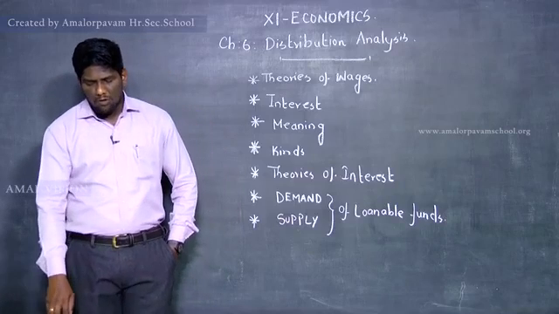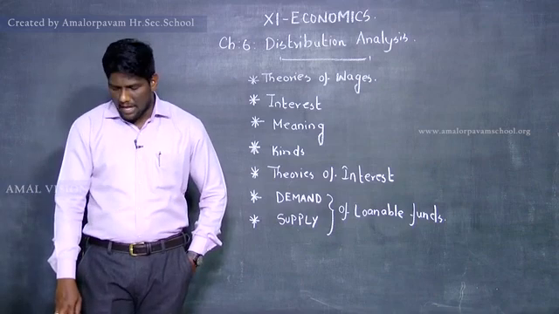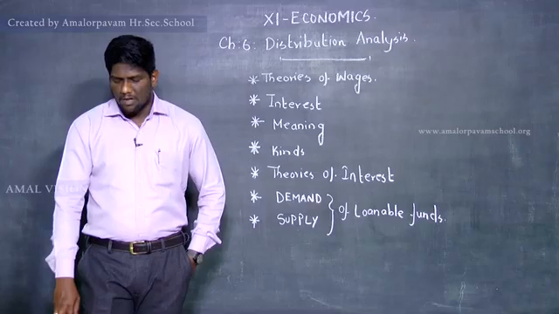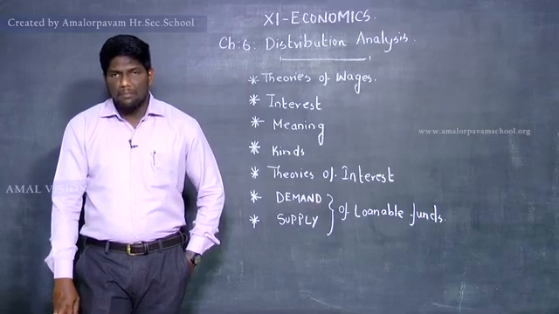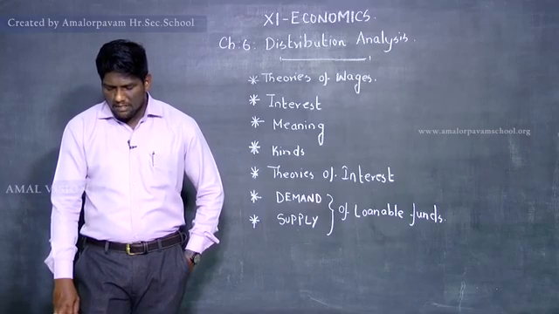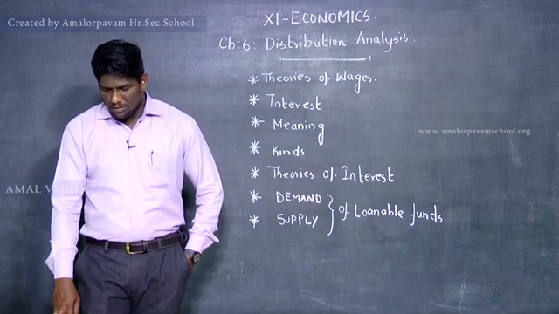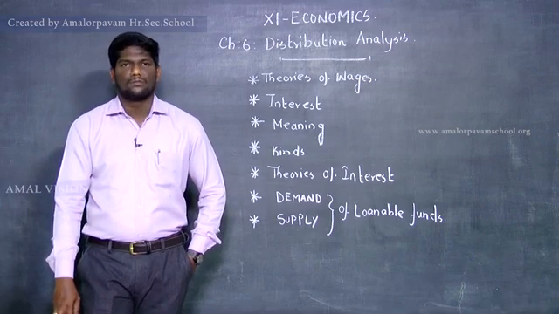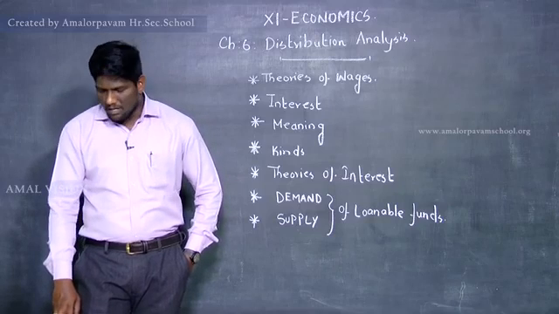The American economist Irving Fisher modified it and gave a new theory, that is time preference theory. According to this theory, people prefer present goods rather than future goods because present goods are more certain than future goods, just as a bird in the hand is worth two in the bush.